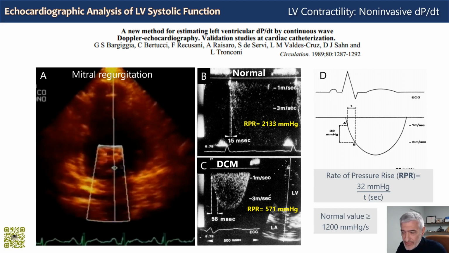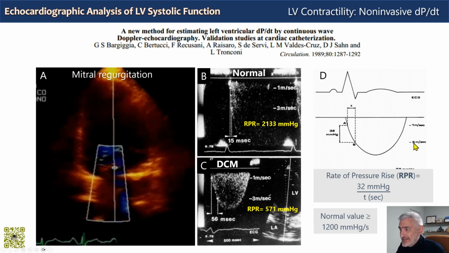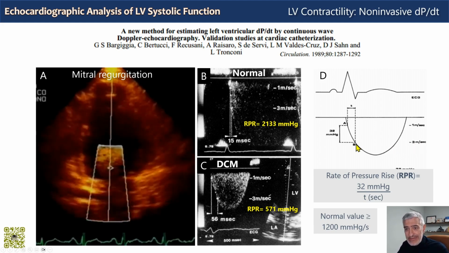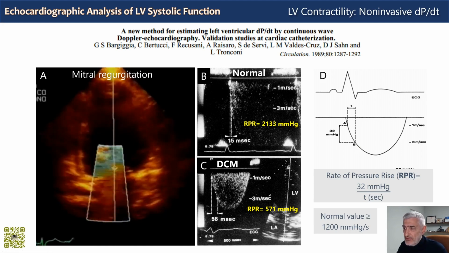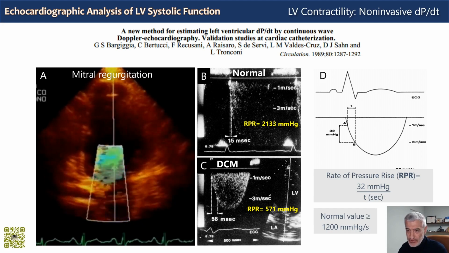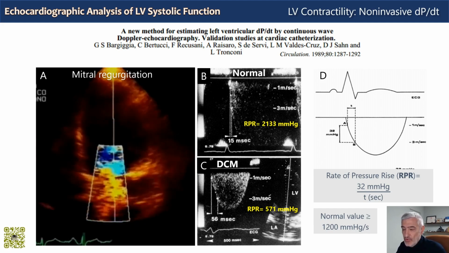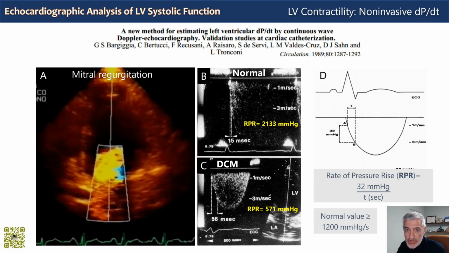The second point is at 3 meters per second, which corresponds to a pressure gradient between the atrium and the ventricle of 36 millimeters of mercury, still according to the simplified Bernoulli equation.